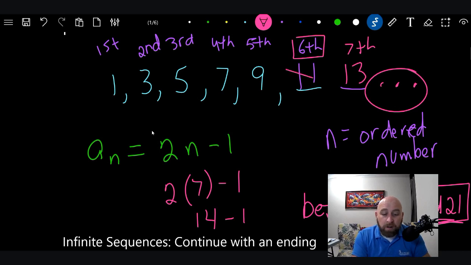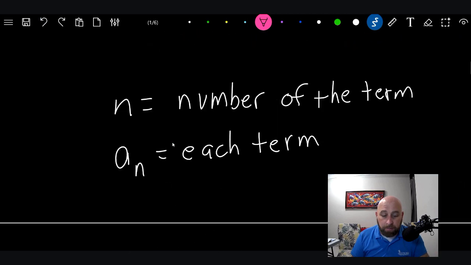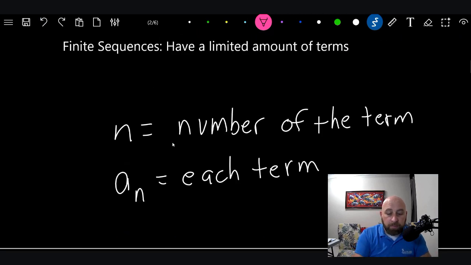So we're not talking about the numbers in the row, in the order. We're talking about the actual ordinal number. Which place is it in? It's in the sixth place. That's the number of the term, the ordinal number.